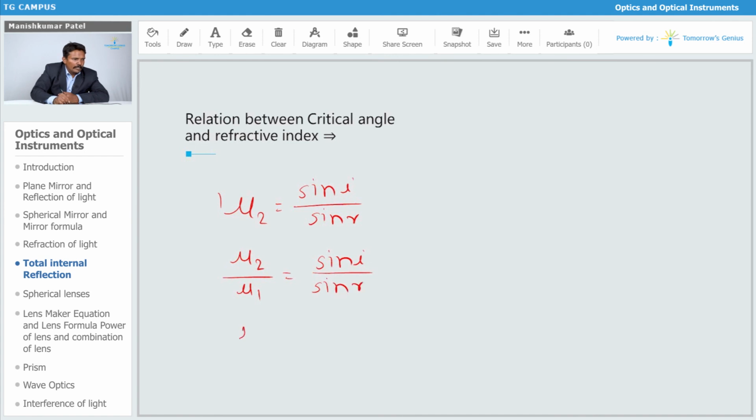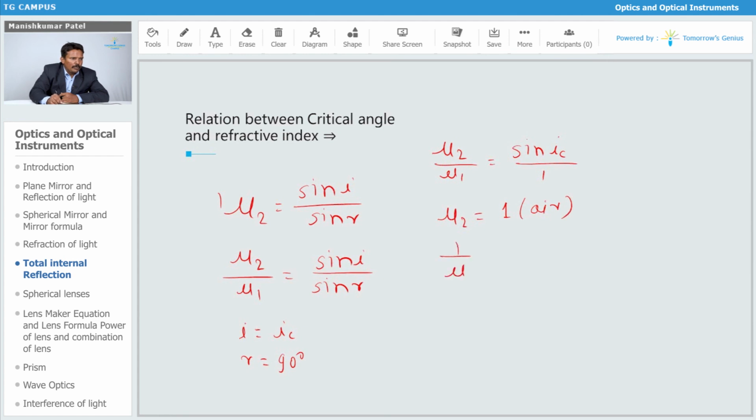First, when i becomes IC, the value of r becomes 90 degrees. So you put this value: mu2 upon mu1 equals sine IC upon sine 90 degrees, which is 1. The refractive index mu2 is of the rarer medium; if it is air, it is obviously 1.